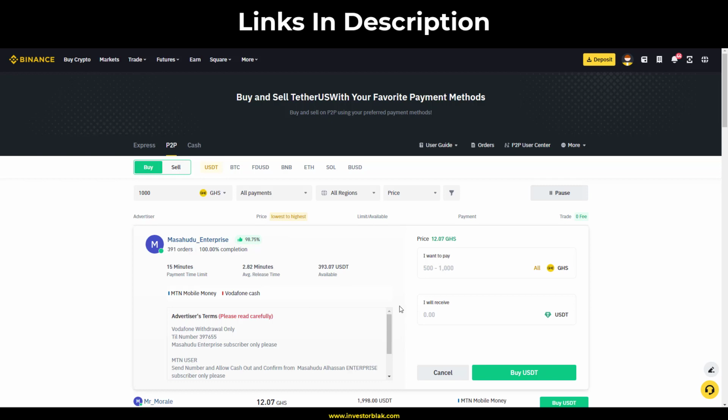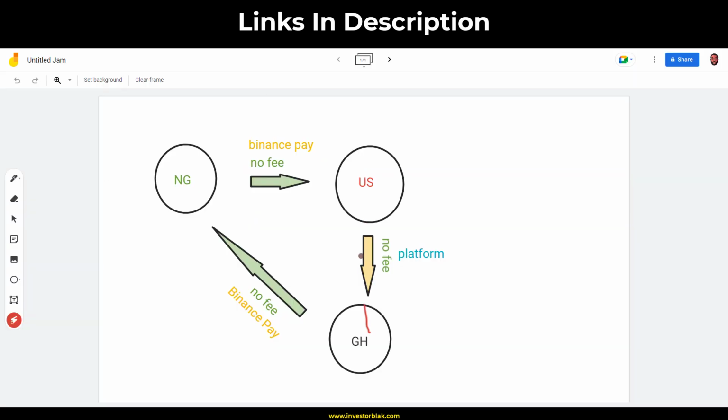All you have to do is click buy again or recurring order, right? But since this person doesn't have up to the amount, you buy from this person and buy from someone else as well. So once you put in your 12,100 Ghana cedis, you're going to be making a profit of 2.48 USDT, as you can see. Now that 2.48 USDT, what you're going to be doing next is sending it back to your friend in the US, okay?